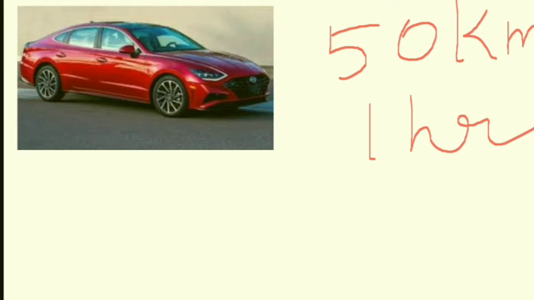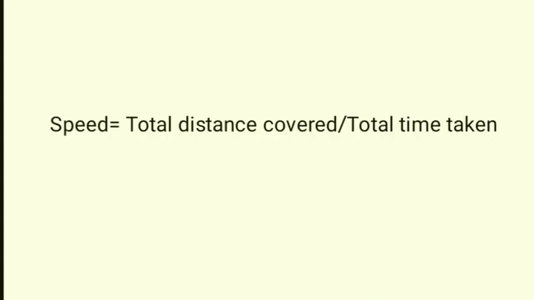We do not bother whether the car has been moving with a constant speed. The speed calculated here is actually the average speed of the car. We shall use the term speed for average speed. So for us, the speed is the total distance covered divided by the total time taken.